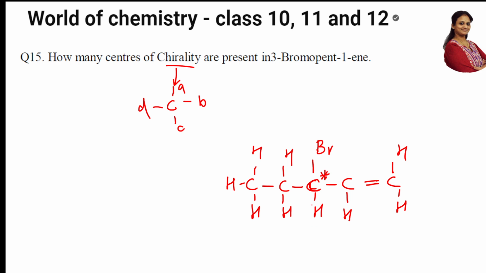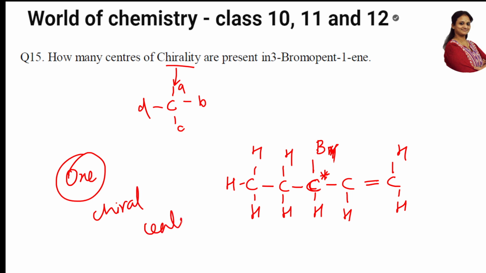So how many chiral centers does it have? It has only one chiral center. Why? Because bromine is the only different group here. Because here I see 2 hydrogens, here 2 hydrogens, here 2 hydrogens. So bromine is a different group. That's why only one chiral center. Got it, students?